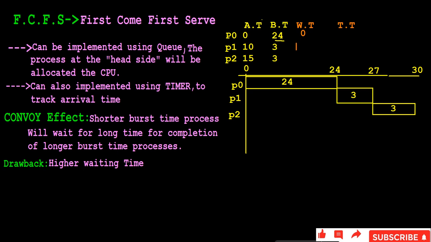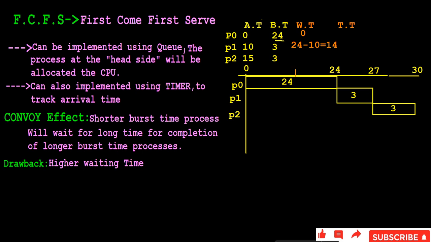So this is P1, right? P1 started the execution at the 24th second and it entered the ready queue at the 10th second, right? So during the first 10 seconds P1 was not there. P1 entered at the 10th second, so its waiting time will be 14 seconds.